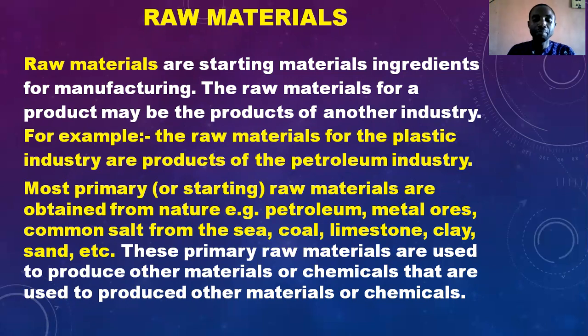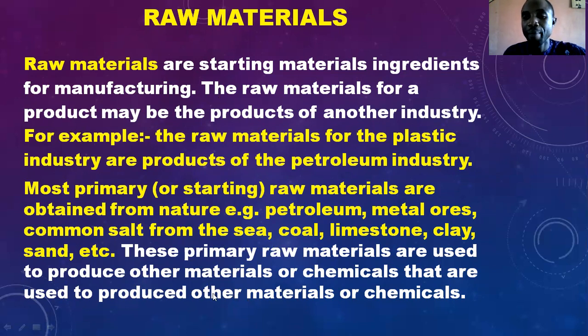So petroleum, metal ores, which is iron ore and all the ores, common salt from the sea, coal, limestone, sand, clay, etc. These are primary raw materials used to produce other materials and chemicals. So we get them naturally and they are used to manufacture other things in the industries.